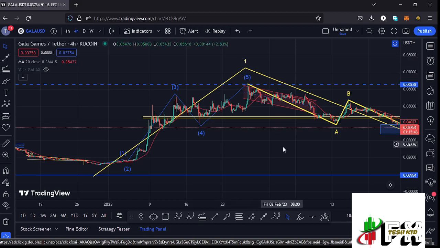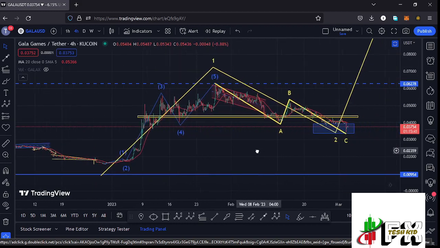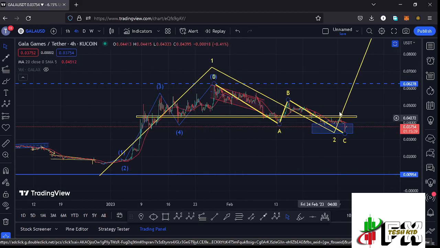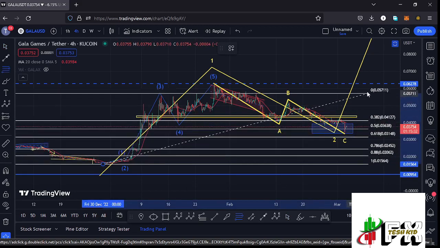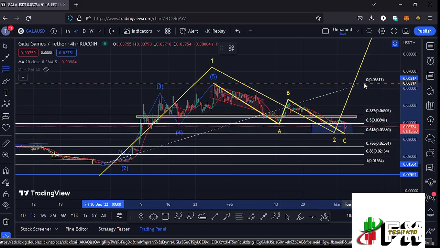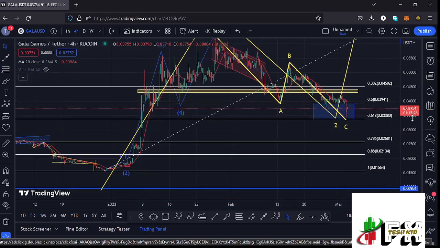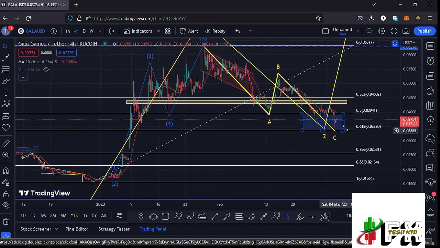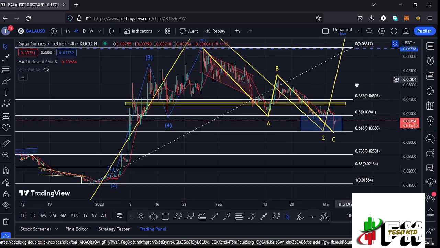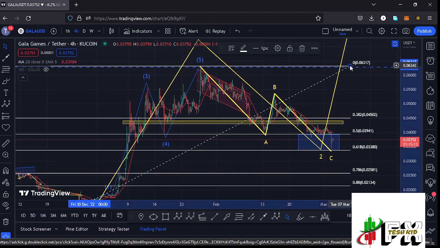And after seeing the high for that W1, what we expected next is a corrective structure in the formation of these larger AD12 count 2, and using the Fibonacci's, connecting them from the low of the first wave to the high of that wave 1, that gave me a minimum retracement area in the formation of that wave 2 between the fib level 0.5 and the fib level 0.618, which is a target area that lies between the $0.03941 mark and the $0.0338 mark, and that is the minimum that I was expecting this second wave to the lower side to do.